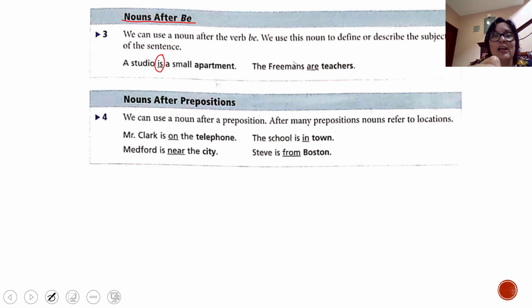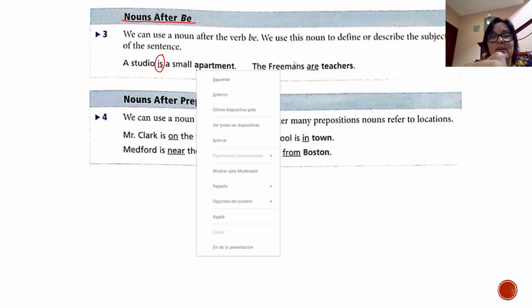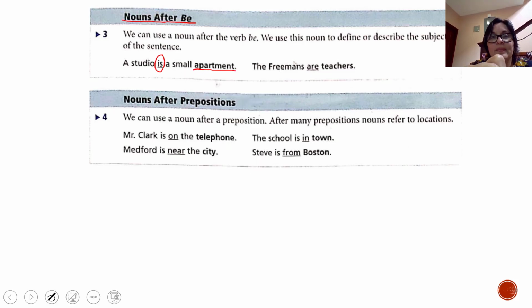We are using, looking here, a noun after be to describe what is a studio. We are saying that a studio is a small apartment.